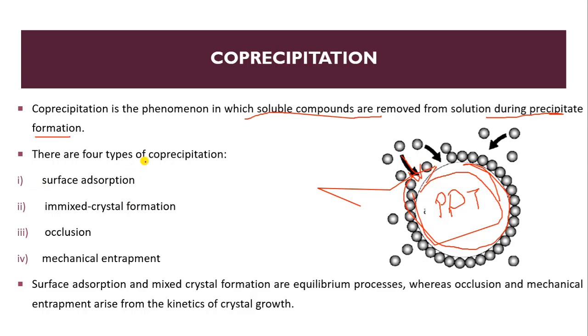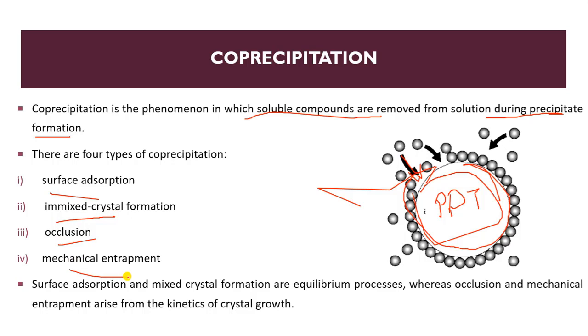Now there are four types of co-precipitation: surface adsorption, mixed crystal formation, occlusion and mechanical entrapment.